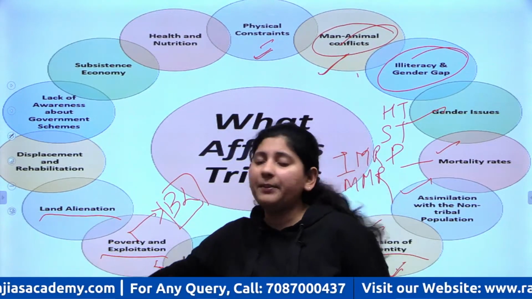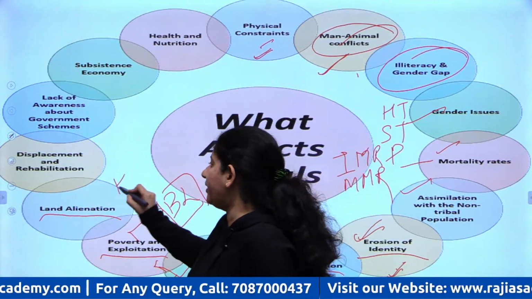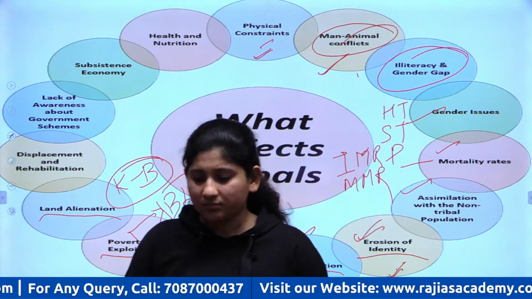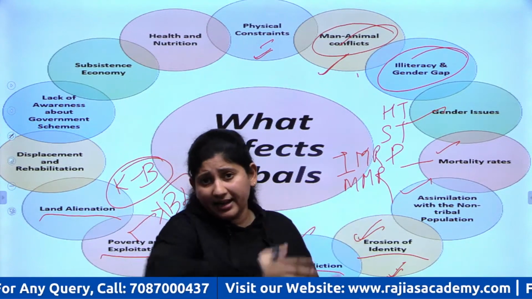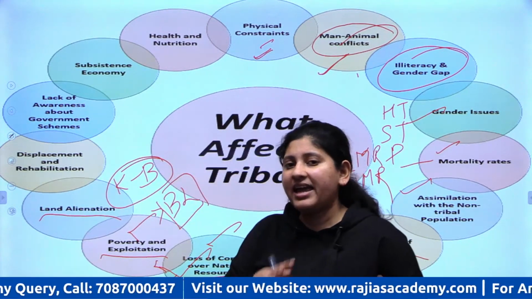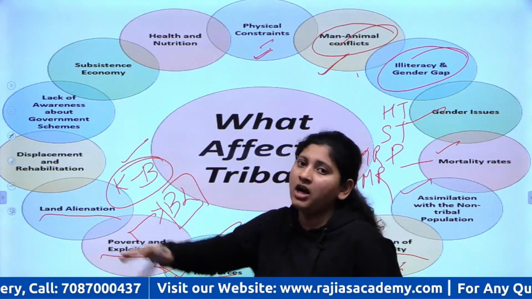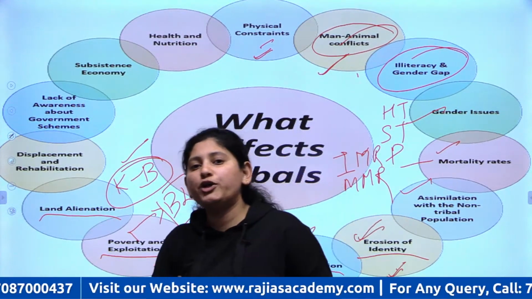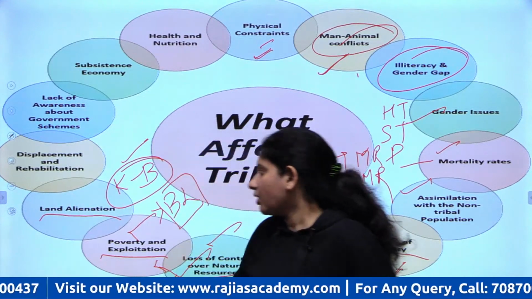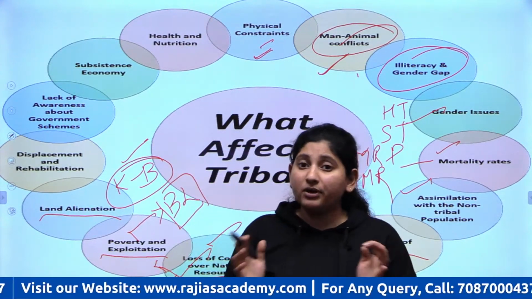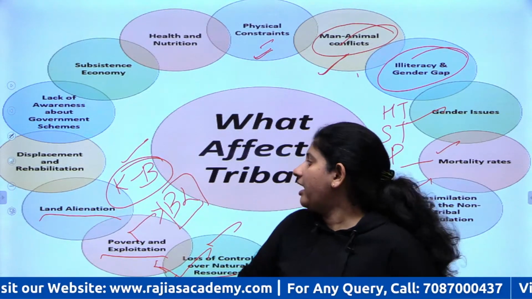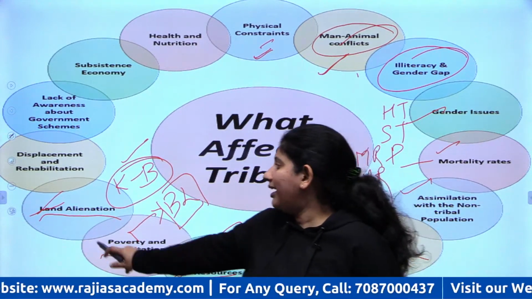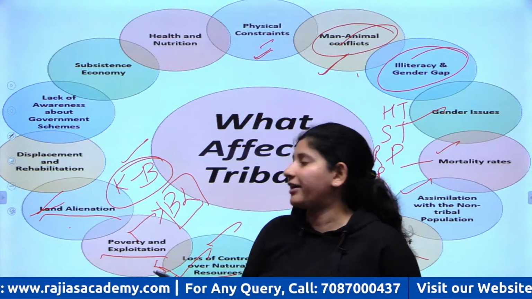Land alienation. What is land alienation? Recently, someone must have heard, in MP there is this Ken-Betwa river, the Ken-Betwa interlinking project is going on. Because of it, there are a lot of tribals residing in this Panna Tiger Reserve. Because these two rivers are being linked, a lot of tribals have to leave their residing area, because that is going to be submerged under water. So already they do not have any particular hold of their land, right? And whatever little they have, they are being evacuated from there. So land alienation becomes a very huge factor for them, right?